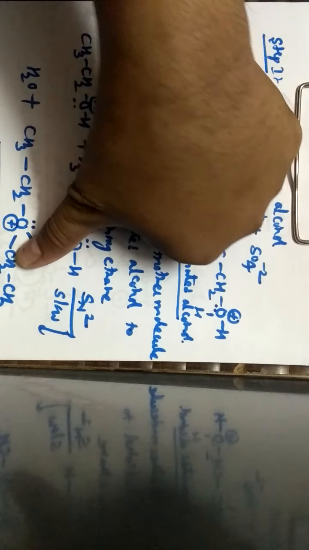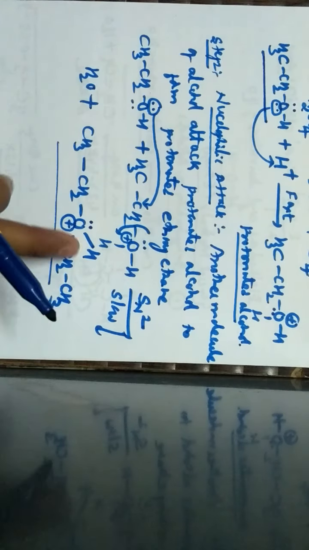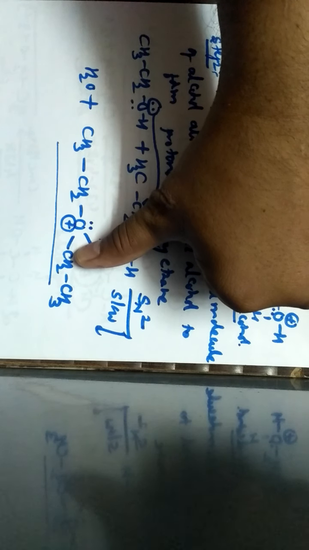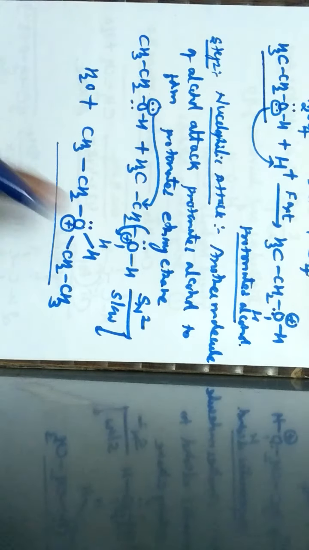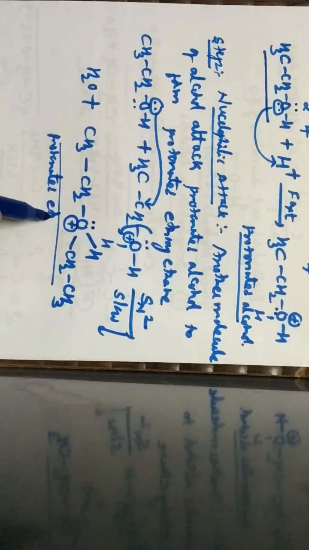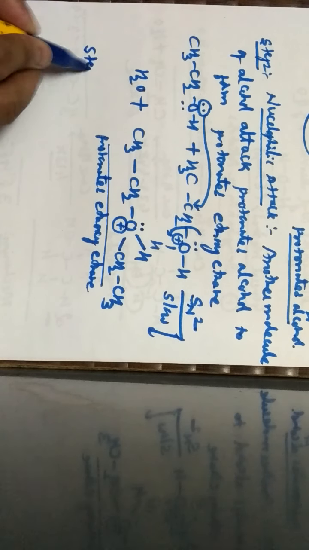Now this particular compound, if this hydrogen was not there, I could call it ethoxyethane or diethyl ether. Since there is a hydrogen present, it is called protonated ethoxyethane. Okay.